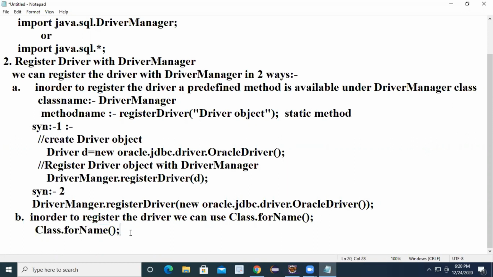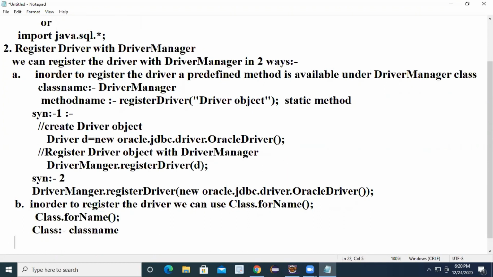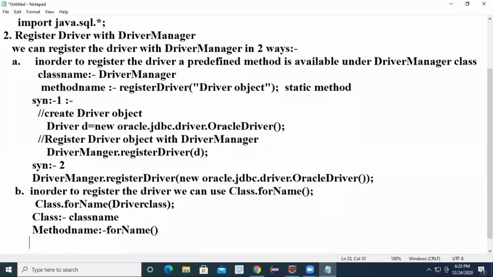forName is what? A static method. Class is itself a class name. Here what is Class? Class is nothing but the class name. What is forName? forName is a static method. Here you have to pass the driver class name. forName is nothing but the method name, and this method is available in a package.